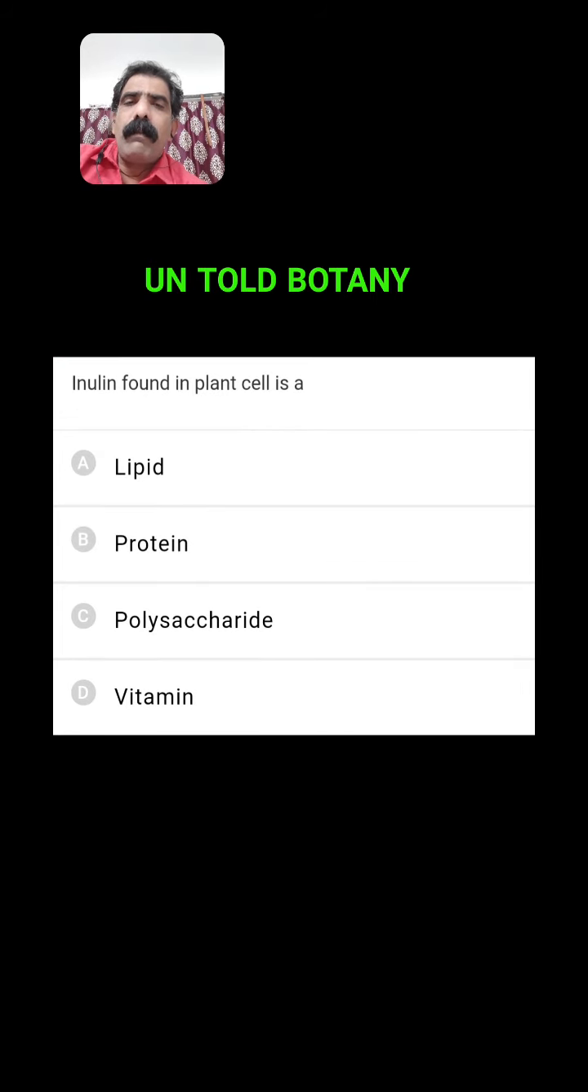Inulin found in plant cell is. Is inulin a lipid or protein or polysaccharide or vitamin? Actually inulin is a polysaccharide. It can be considered the smallest polysaccharide, made up of few molecules of fructose. So the monomeric units present in the inulin are fructose. So inulin is a polysaccharide.